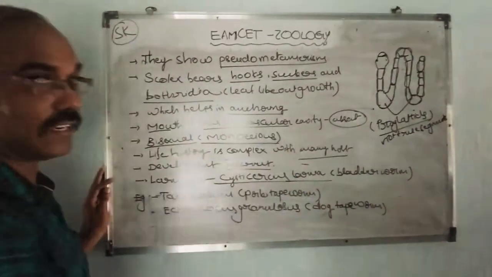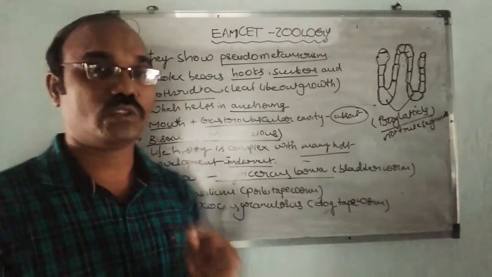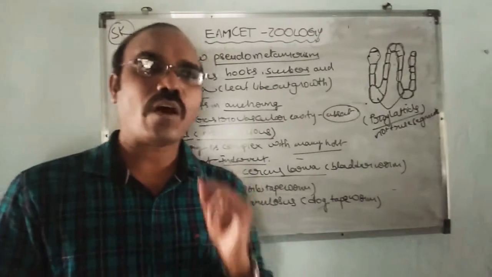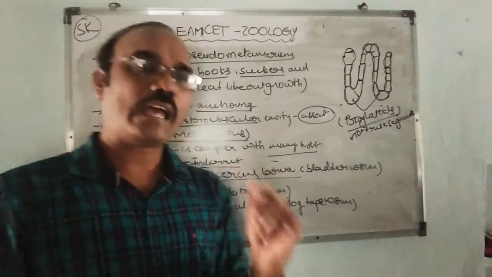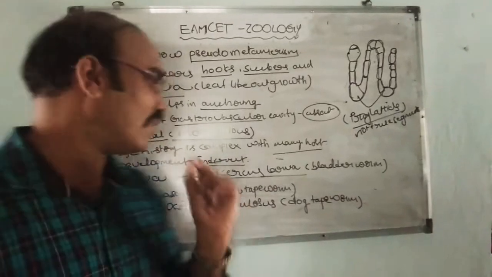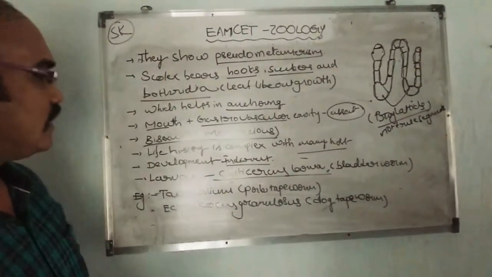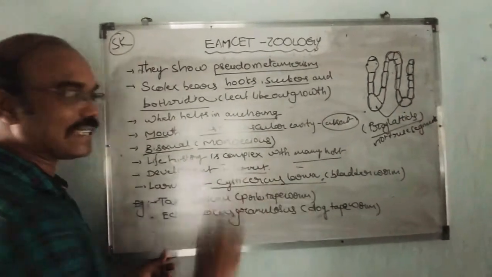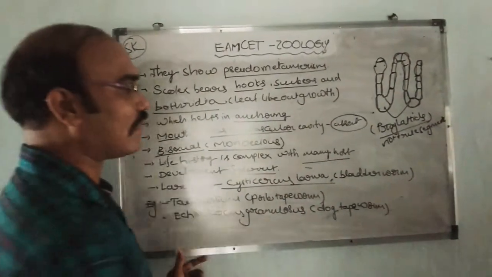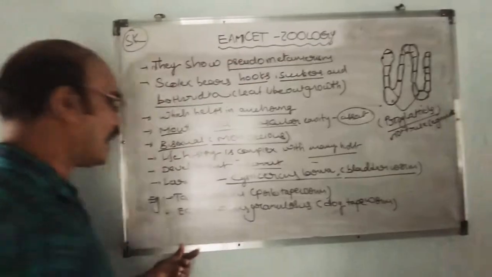Development is indirect, and the organism produces a larva. What kind of larva do they produce in cestodes? Cysticercus larva, called a bladder worm.